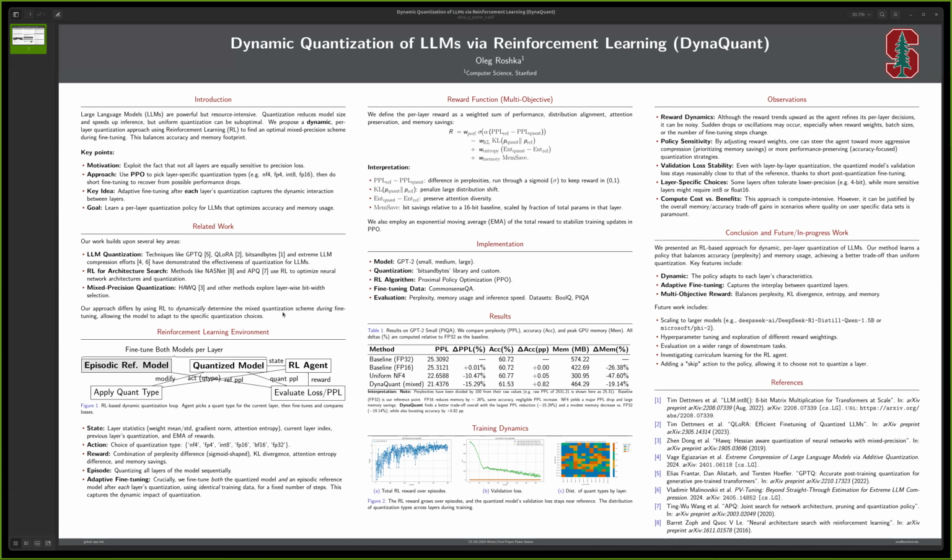So, what are our observations and trade-offs? For reward tuning, the reward function is multi-objective. If we put more weight on memory savings, we will obviously get more aggressive compression.